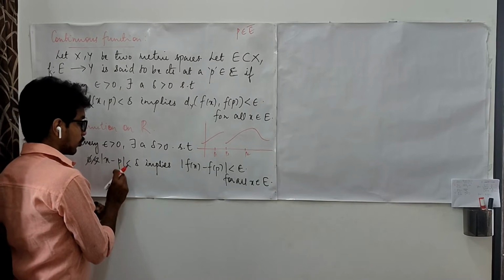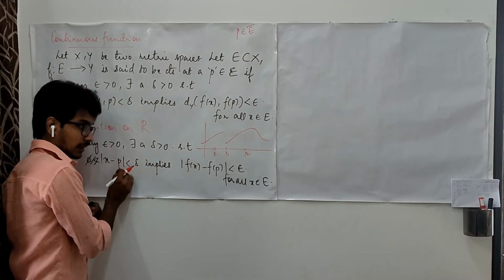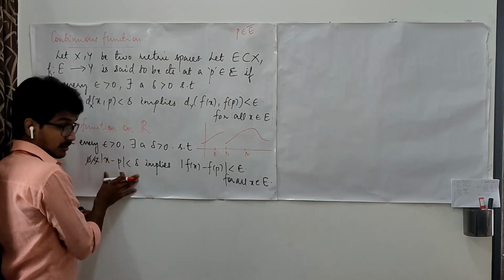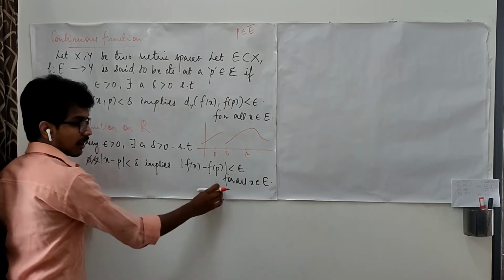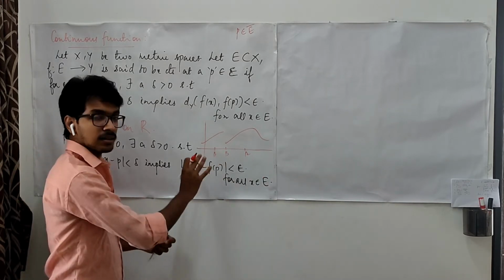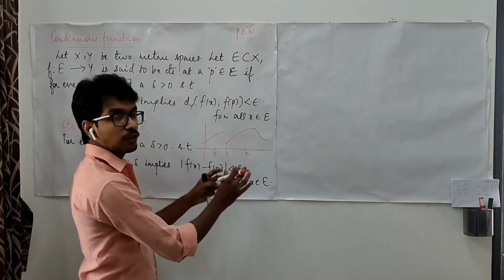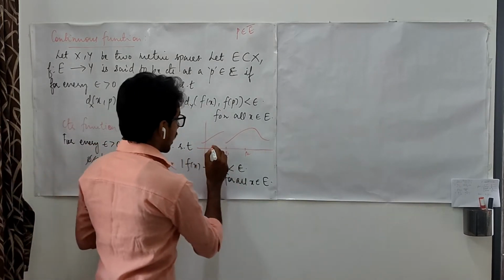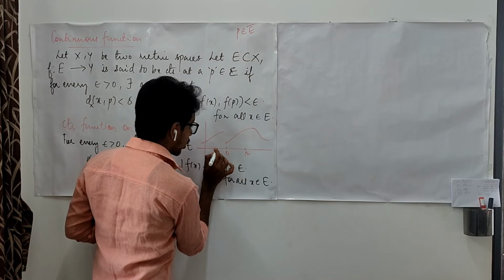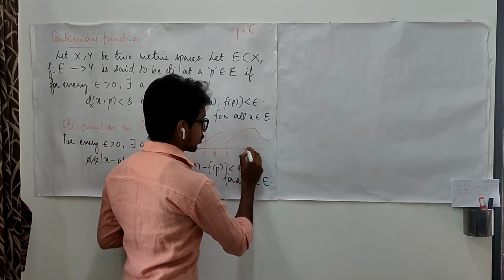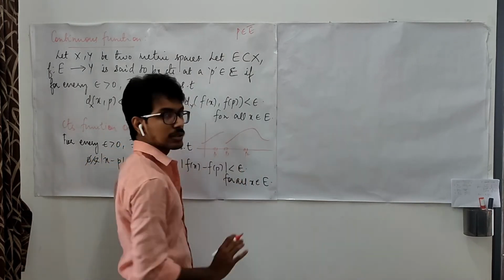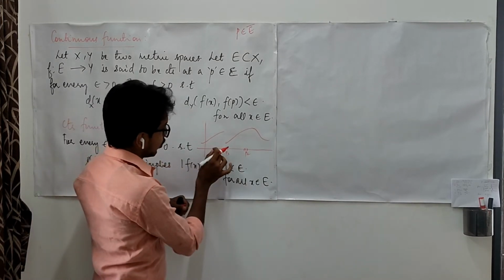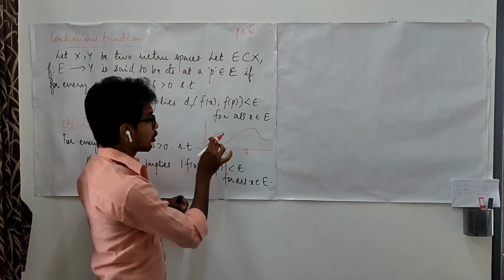Now I have to choose a very small neighborhood around P. That is what it means. We are collecting all such points x satisfying this condition. For all x in E, in the sense that we have to select the points in E which satisfy this condition. So around this point we have to choose a small neighborhood, whatsoever the point is, and look for the neighborhood on the function.